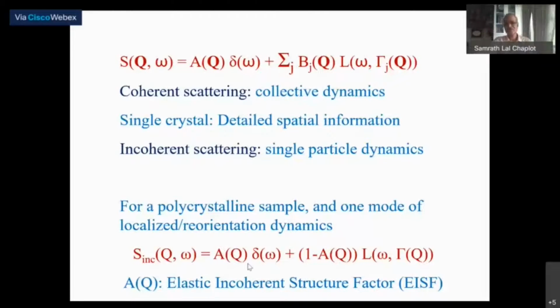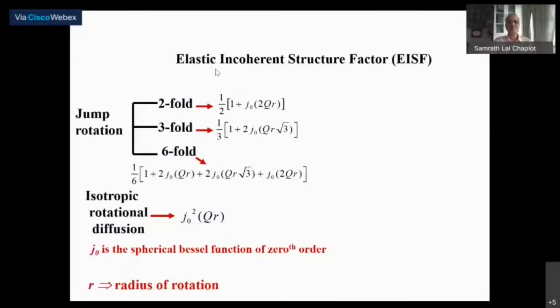So one looks at this elastic incoherent structure factor, and one is able to then fit it, and here it is possible to work out simple expressions. For example, if you have a jump rotation with just a two-fold rotation, then the corresponding elastic incoherent structure factor, which you can get by Fourier transform of the position correlation function, or the corresponding pair distribution function,